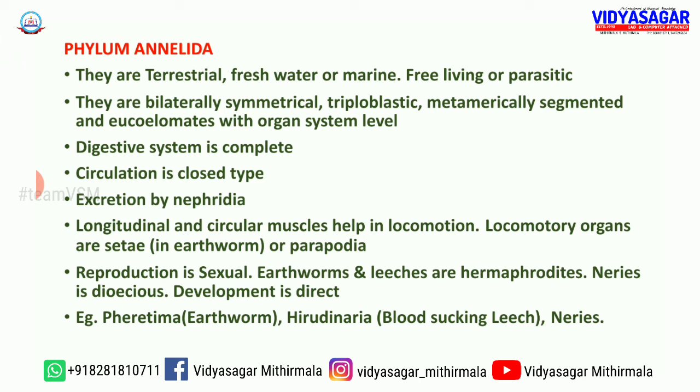Then about reproduction: reproduction is sexual. Earthworms and leeches are hermaphrodites. Hermaphrodites means they are monoecious. That means there is no sexual distinction. Both male and female sex organs are found in a single organism. They have no separate males and females.